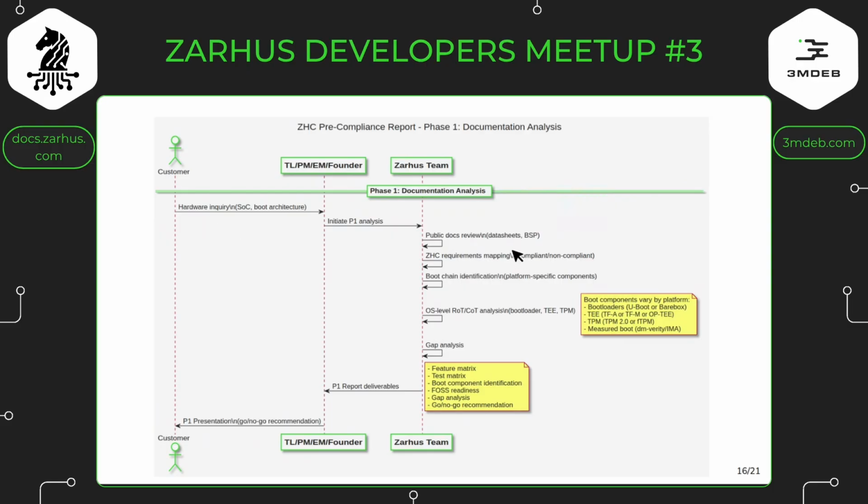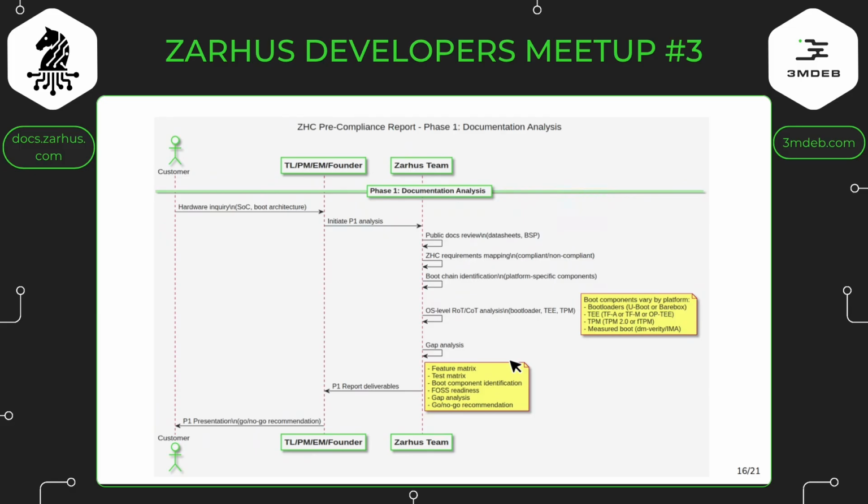We're taking data sheets, we're taking BSP code, we're taking various stuff, and we review that. Then we try to map whatever we find to the Zarhus hardware certification requirements, because we know what we want regarding root of trust and chain of trust. Then we identify how the boot chain looks, what the gaps are, and how the chain of trust is passed between the boot phases. How to secure those? Of course, this is related to trusted execution environment, trusted firmware-A, trusted firmware-M, maybe OP-TEE, with TPM, with fTPM, with measured boot, and so on. It can be related to the bootloader, and so on and so on.